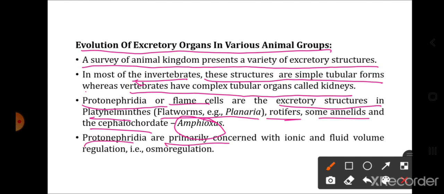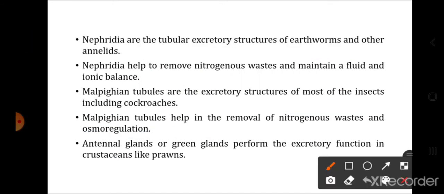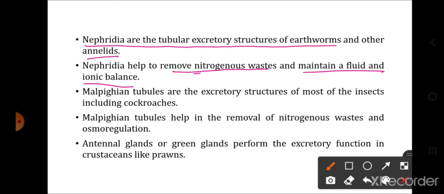Protonephridia are primarily concerned with ionic and fluid volume regulation. That is, what is its function? To maintain the concentration of the body fluid. It balances salt and water in the body fluids, and that mechanism is called osmoregulation. Nephridia are the tubular excretory structures of earthworms and other annelids. They help to remove the nitrogenous waste and maintain the fluid and ionic balance. That is, they are also concerned with osmoregulation.